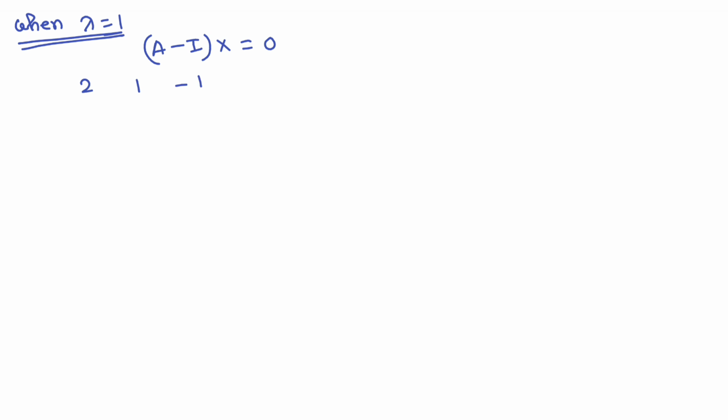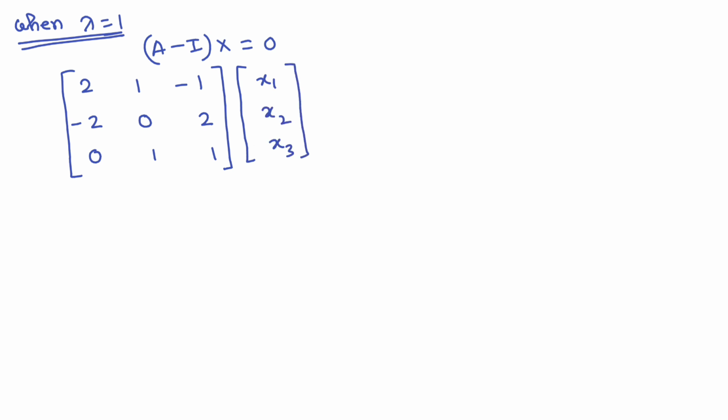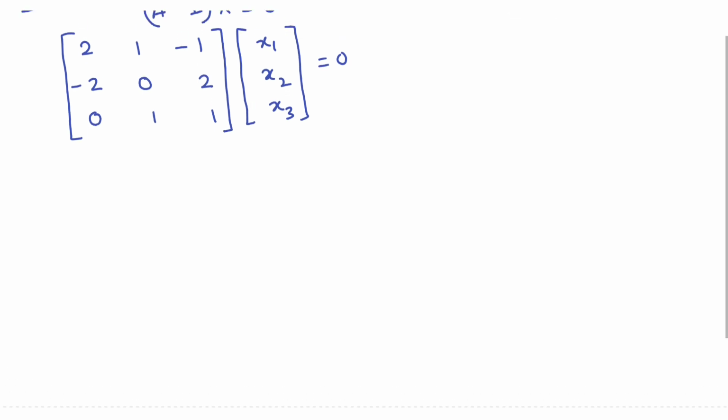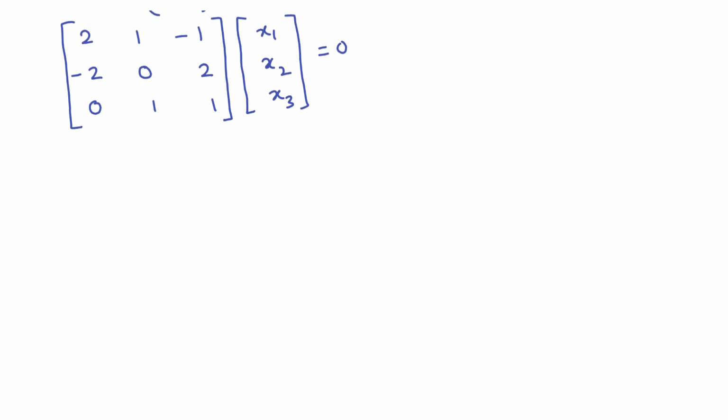The matrix 2 1 minus 1, minus 2 0 2, 0 1 1 into x1 x2 x3 is equals to 0. Now this matrix will be the coefficient matrix, so just I am calculating. Okay, 2 1 minus 1, minus 2 0 2, 0 1 1.